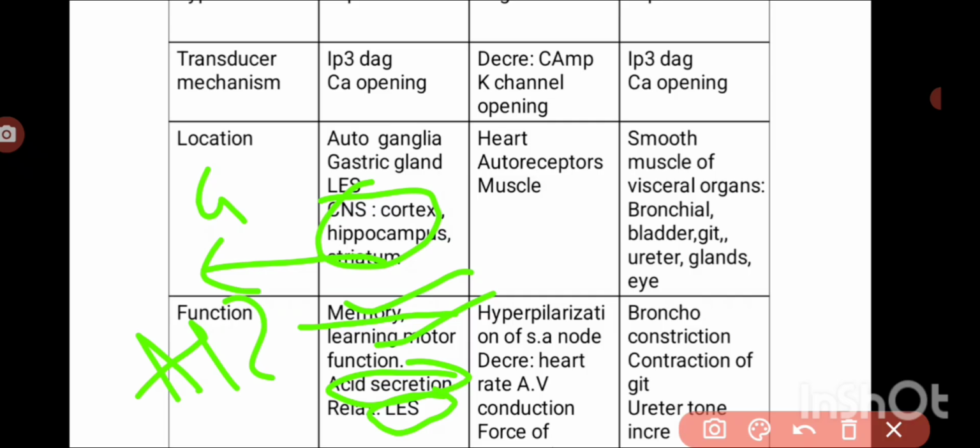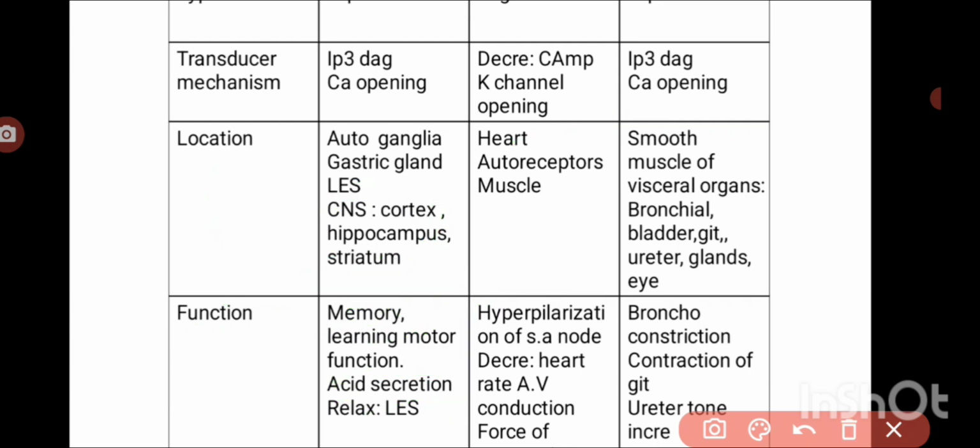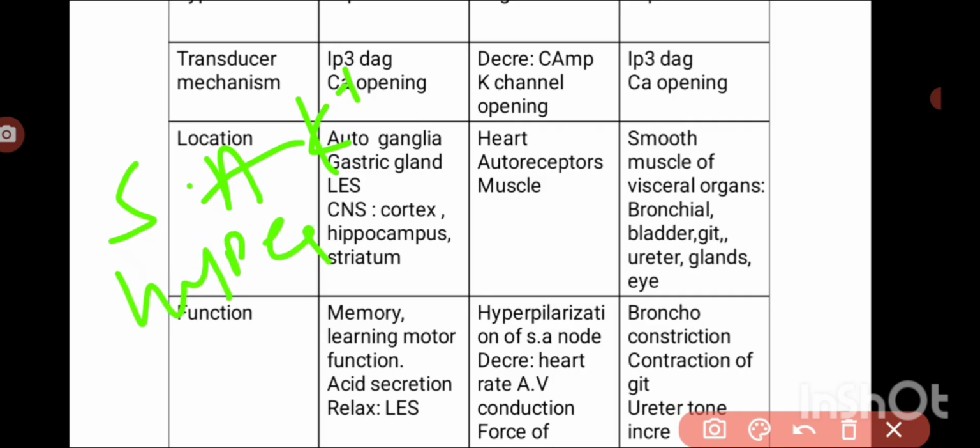On the heart, M2 receptors on the SA node cause opening of potassium channels and hyperpolarization, so the SA nodal activity decreases.